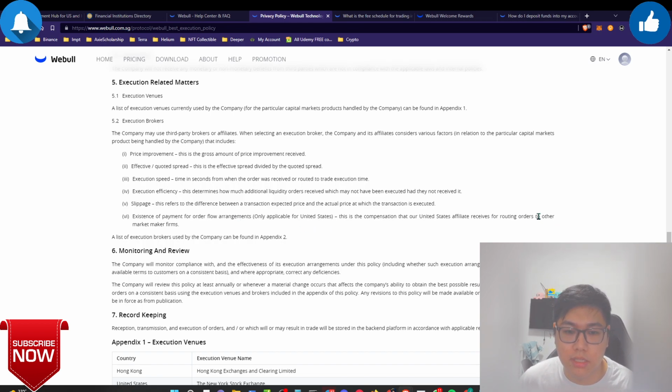So this is a comparison on how they make money on this platform, because they are routing their orders through the market maker firms. The market maker is the broker. Once they get the order, they transfer the order to the market maker, and the market maker profits off the trade, and the broker receives a commission fee. So they can buy it at $100, and sell it to WeBull at maybe $102, and the market maker profits $2, and from that $2 the broker will get a percentage of maybe 35% or something like that. So this is how it works in a nutshell.